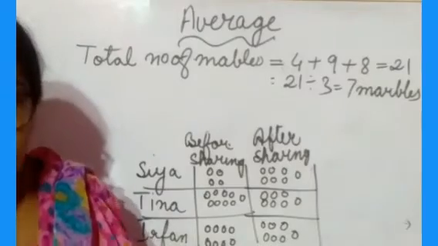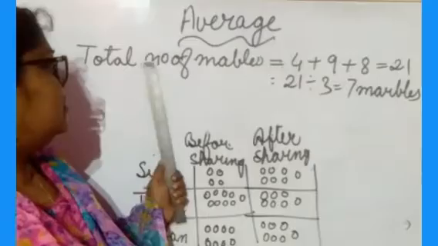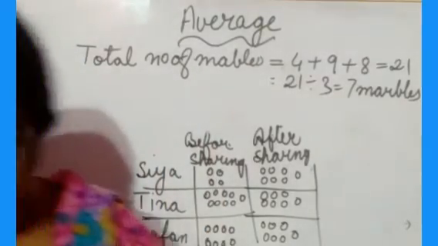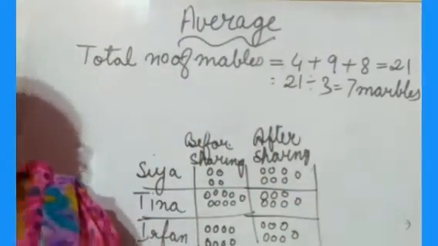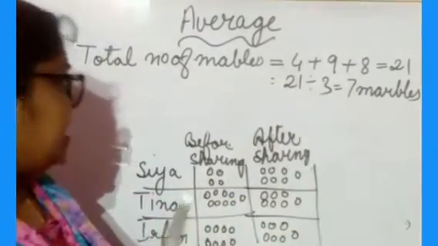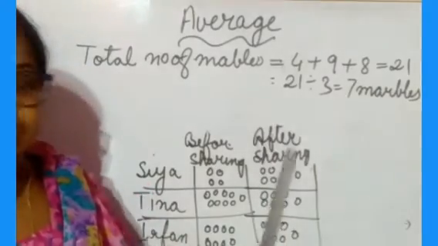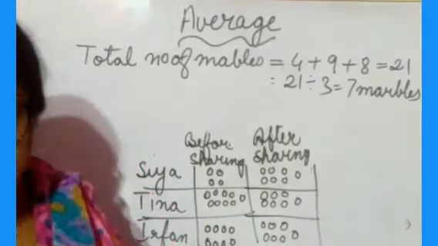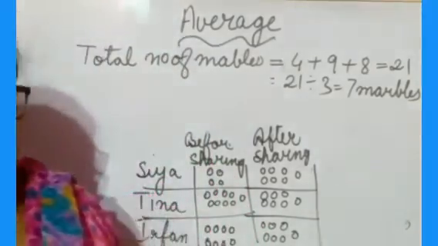For taking out the average, what will you do? First you will take out the total number of marbles. So here it is given 4, you have written 4. Tina is having 9, you have written 9. And Irfan is having 8, you have written 8. When you add, what answer are you getting? 21 marbles.